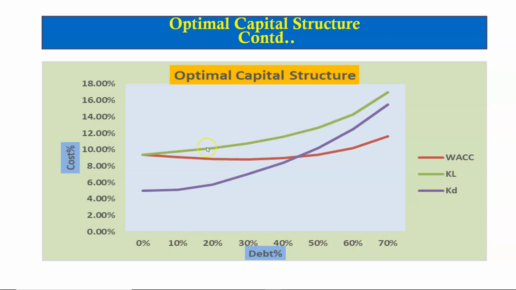So we see that both cost of equity and cost of debt are rising as the firm borrows more and more. However, the WACC of the firm first starts dropping but then rises after it reaches the optimal capital structure level here. After this point, the marginal value of the tax shield from additional borrowing is less than the marginal value of the bankruptcy cost. The result is that the WACC starts to rise again.